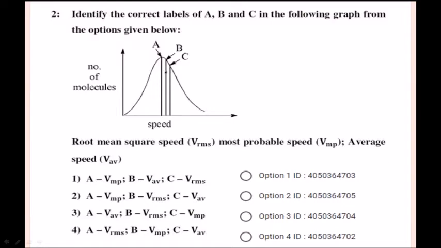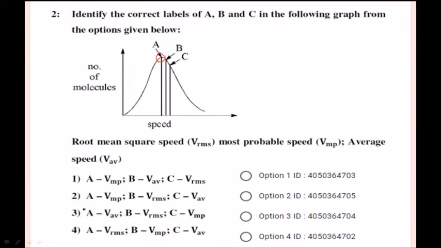They have given 3 lines, of which A shows the highest probability, followed by B, followed by C. So what is most probable speed? It is the speed at which the distribution graph reaches its maximum.